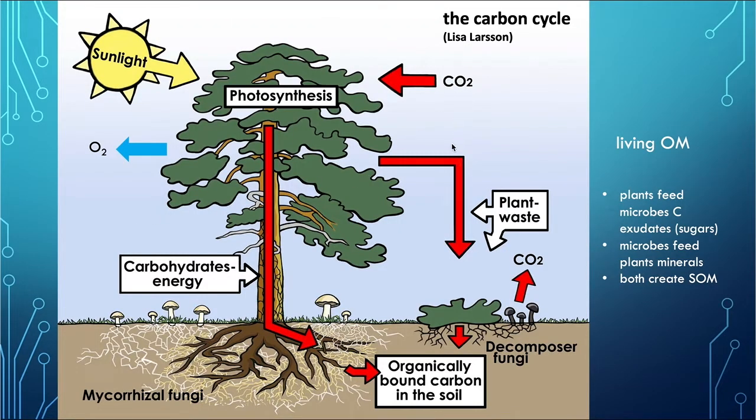And the way it happens is that plants feed the microbes carbon exudates. The carbon dioxide that we breathe out goes into the plant, and then it is demanded, and just by sheer gravitational pull, the plant actually does work on expressing these exudates to its roots, and the majority of that carbon is actually held up in the roots and the microorganisms that grow on the roots, and those are mycorrhizal fungi, which are the partner fungi on the roots. Myco means mushroom or fungus, and rhizal means root,